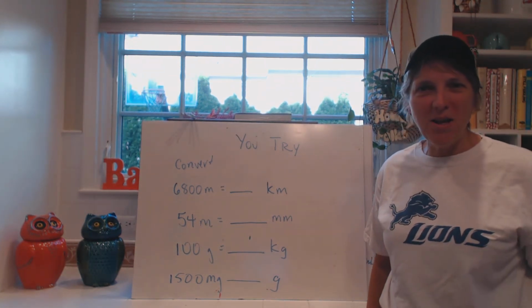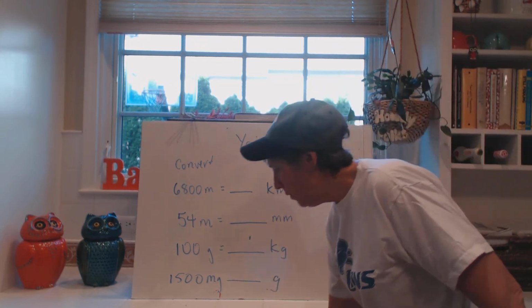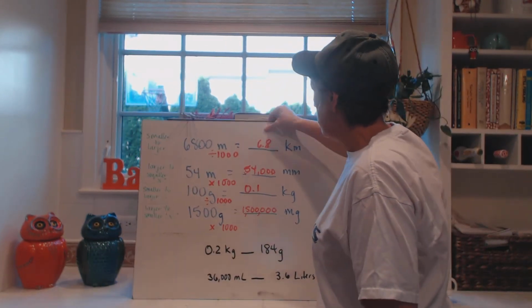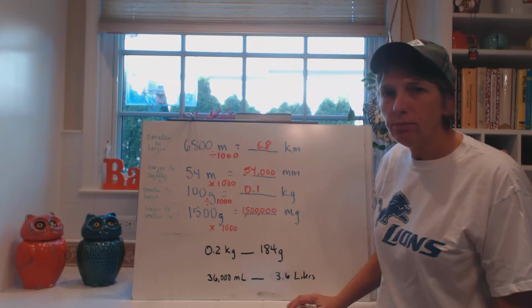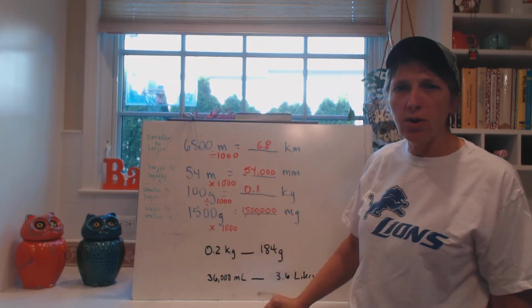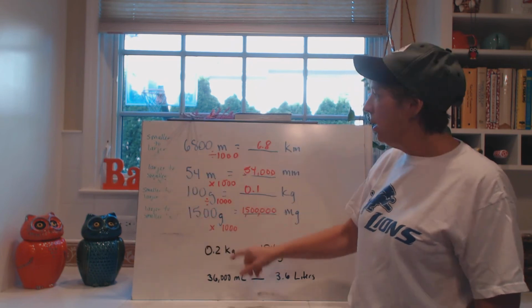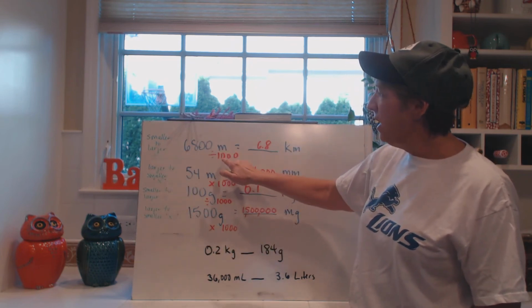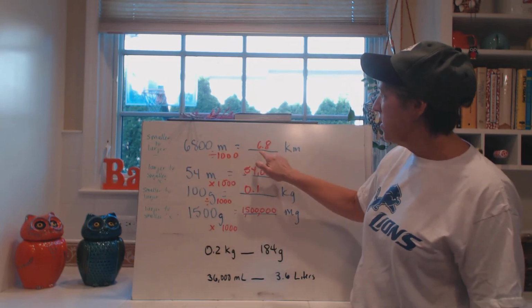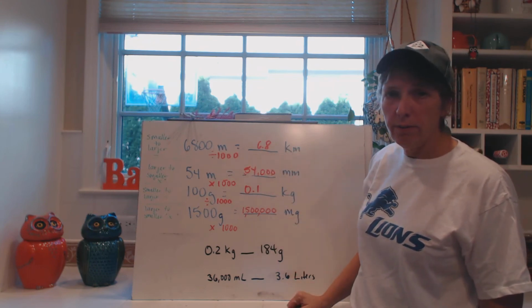Welcome back. Let's see how you did. All right, here we go. So this is what you should have. On the first one, it's smaller to larger, so you're dividing. So you should have all of this right here: 6,800 meters divided by 1,000 becomes 6.8 kilometers.